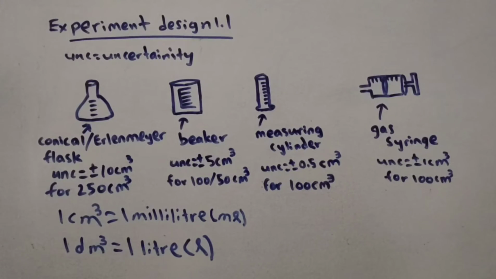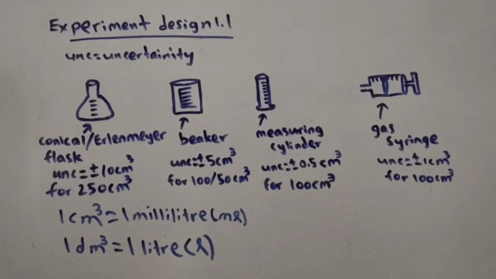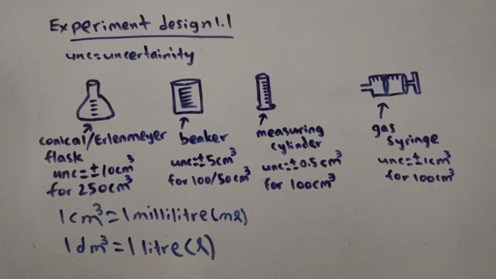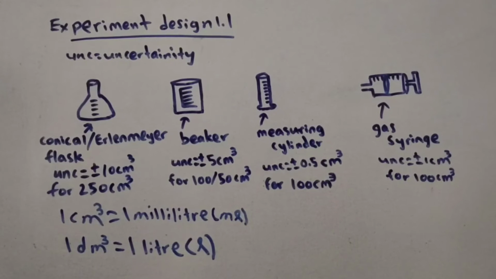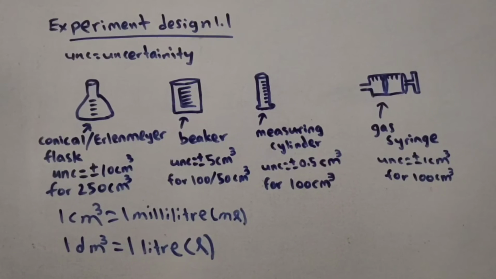In your 5070 syllabus, you are required to know about some equipments and how they are used in some simple experiments. The conical flask, also known as Erlenmeyer flask, has an uncertainty of 10 cm cube for a volume of 250 cm cube. Beaker has an uncertainty of 5 cm cube for a volume of 100 or 50 cm cube. Measuring cylinder has an uncertainty of 0.5 cm cube for a volume of 100 cm cube. Gas syringe has an uncertainty of 1 cm cube for a volume of 100 cm cube.